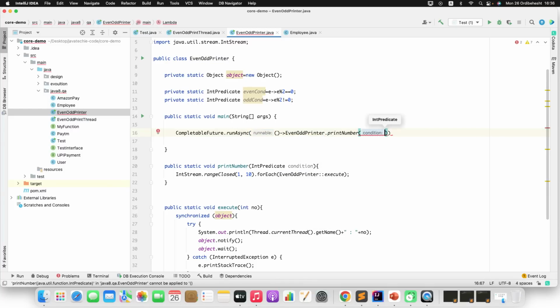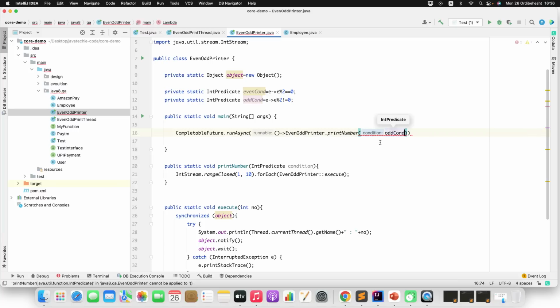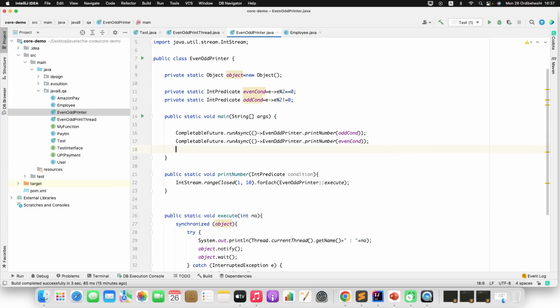And give the condition. I will begin with 1, and 1 is odd, so I will give the odd condition. Now I will initiate another thread which will deal with the even numbers. I will give here the even condition. Then I'll sleep my main thread for a few seconds. Thread.sleep for 1000 milliseconds. Just add this exception to the method signature.